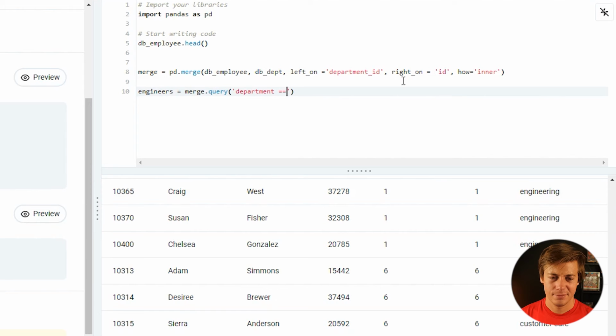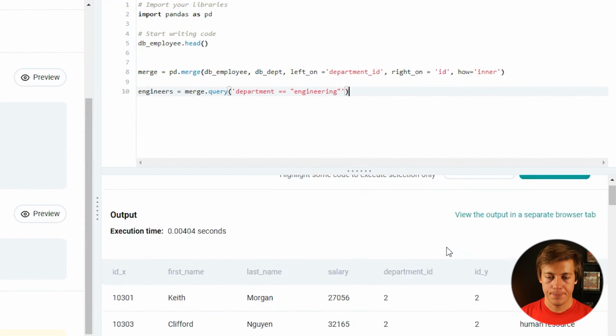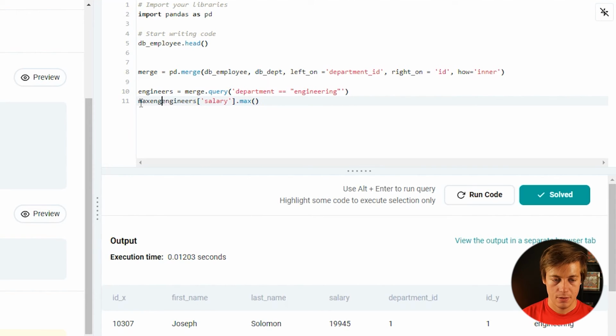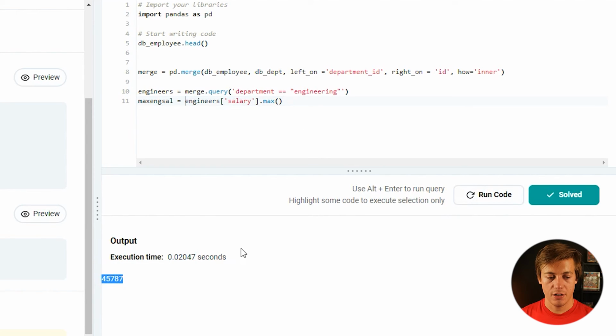That's actual quotes. All right, run this. Okay, so now engineers is like that. So what I'm going to do is engineers, and then we're just going to put salary max. So salary dot max like that, and I'm going to say max eng sal equals that, and you can see max engineer is 45.7.